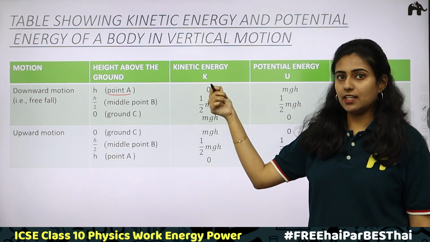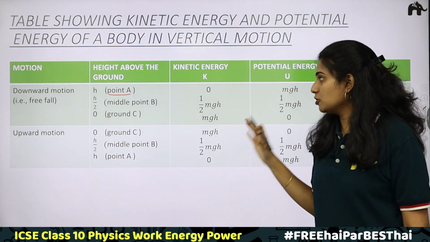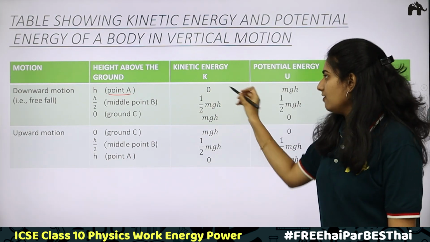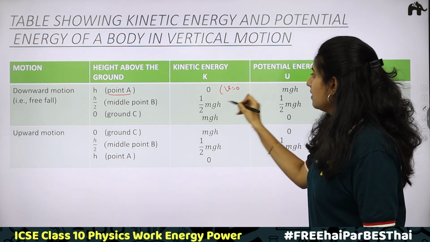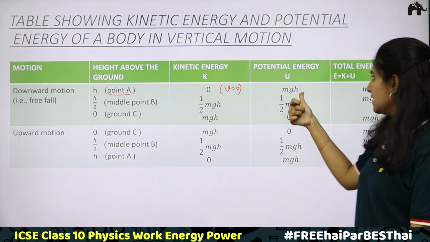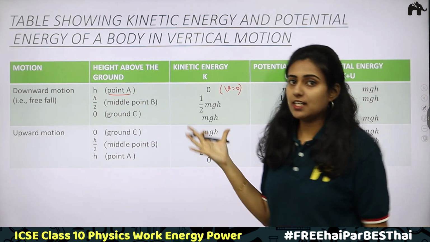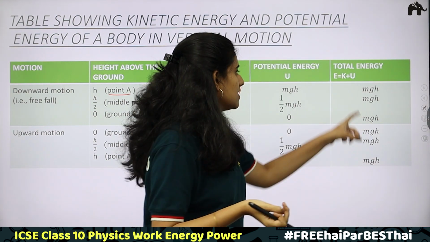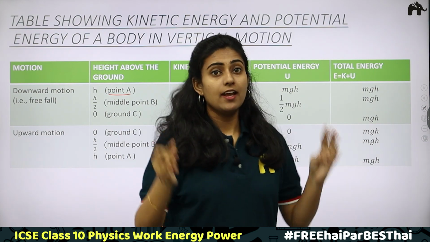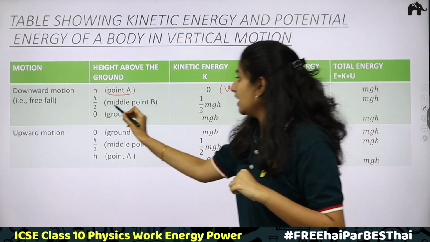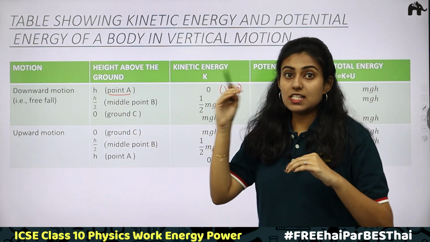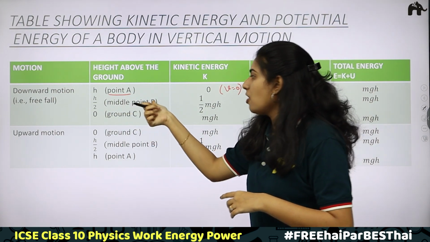There is no kinetic energy because the body is not in motion. Velocity is equal to 0, therefore kinetic energy is 0. What about potential energy? Maximum potential energy, which is mgh. Total energy depends on potential and kinetic energy, so it should be equal to mgh. Now, come to the second point. Here, we have taken h by 2, the middle point B.